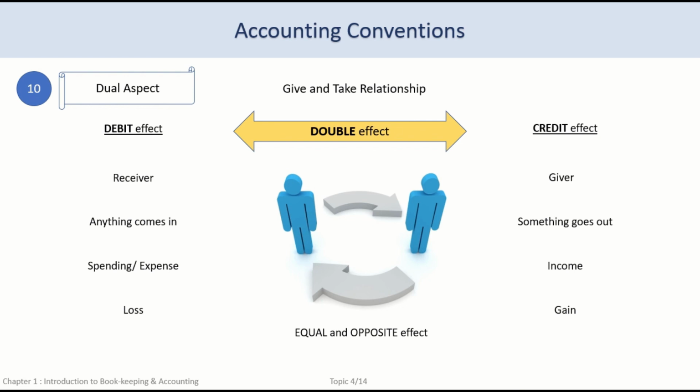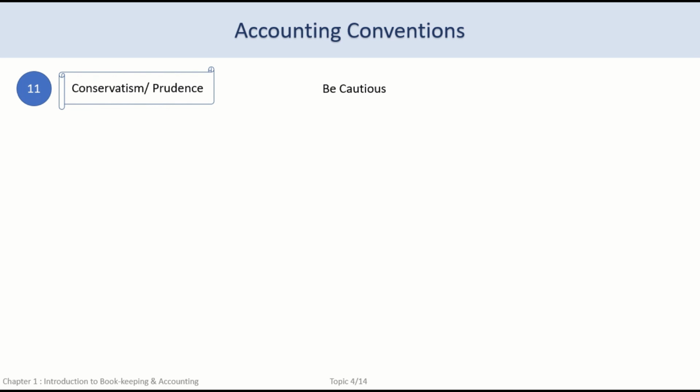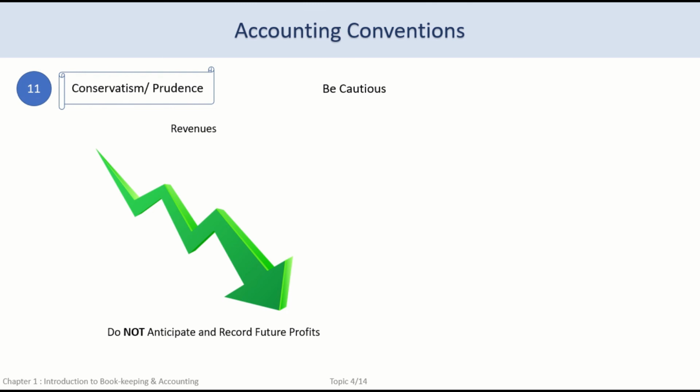The next accounting convention is the conservatism principle. This is also known as the principle of prudence. Prudence means caution. We have to exercise caution in accounting. We should be conservative or old-fashioned or traditional in our accounting practice. We should not be overexcited and overestimate the revenues. Rather, we should be alert and only record the revenues or income when they are realized or accrued at the lowest possible value.